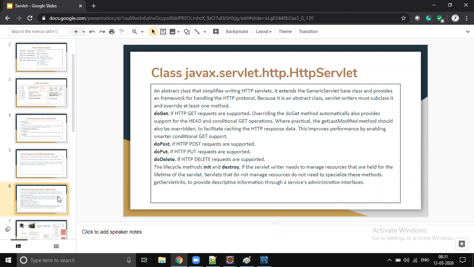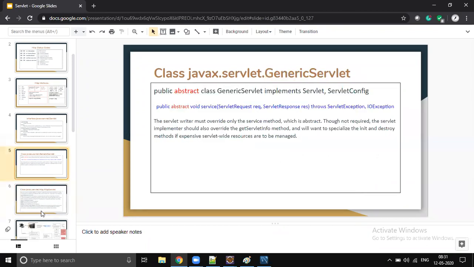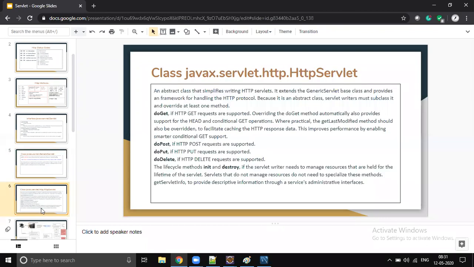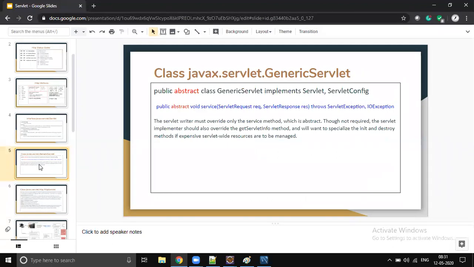So there is nothing new, it's not something newly introduced. HTTP servlet is the child of generic servlet, and here we have HTTP protocol specific doGet, doPost, doDelete, doHead, those kinds of support. Init and destroy are already implemented in generic servlet, so we don't need to focus on them. We have to focus only on the service method.